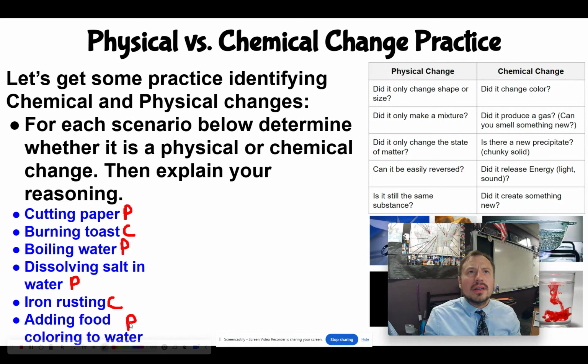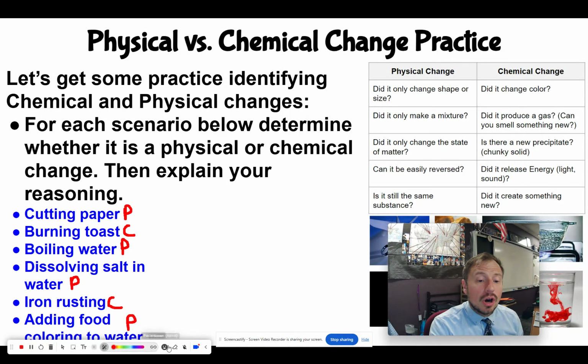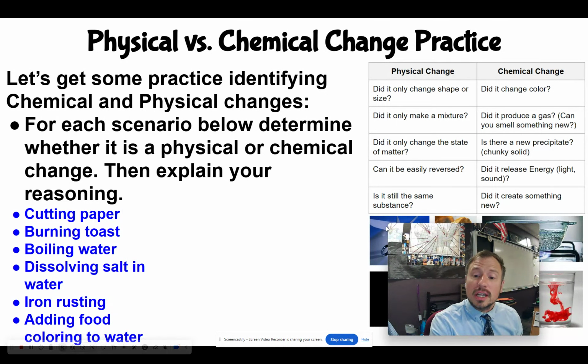This is the same thing for mixing paints. If you're mixing paints, yes, it does change colors, but it's not because those paints are reacting. It's just those pigments mixing. We're just making a mixture. It just so happens that they change color.